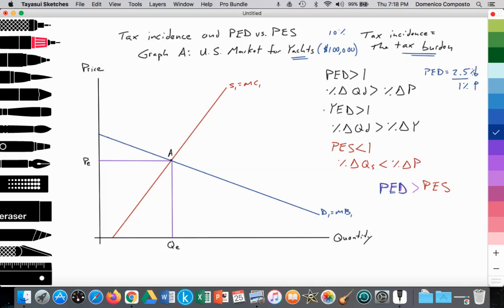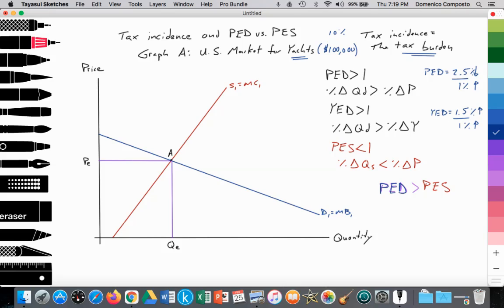In addition, we know as economists that luxury goods have a YED value that's greater than 1, meaning that the percent change in quantity will be greater than the percent change in income. Let's say that the YED value for yachts is 1.5. It's the percent change in quantity over the percent change in income. So if income increases by 1%, we should see a 1.5% increase in demand for yachts, and vice versa. If incomes fell by 1%, then the quantity demanded should fall by 1.5%.